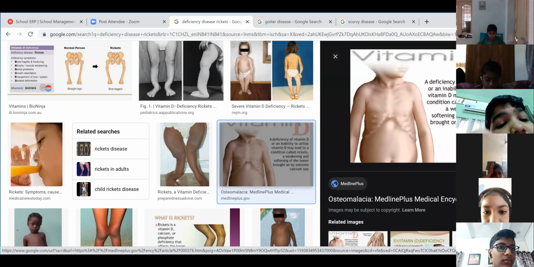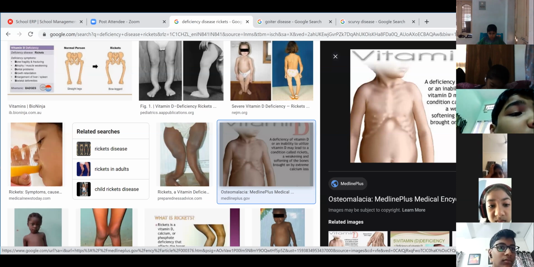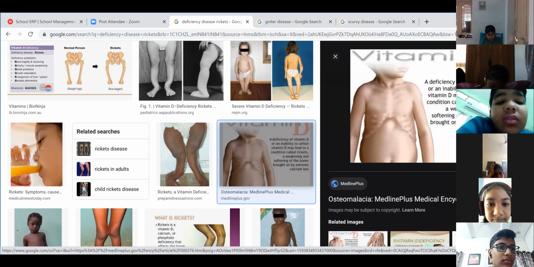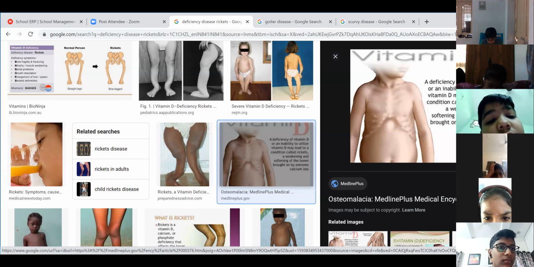These are the symptoms which we can see in the patient. So what happens actually is the bones will be weakened and they'll be soft. They become soft and brought on by extreme calcium loss. There will be a lot of calcium loss and in some cases, the bones will be broken.